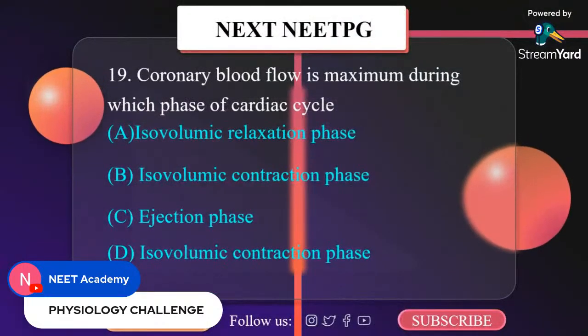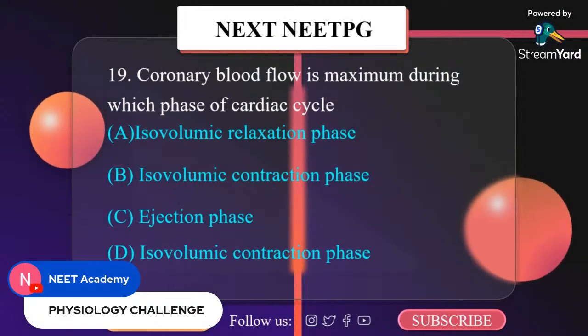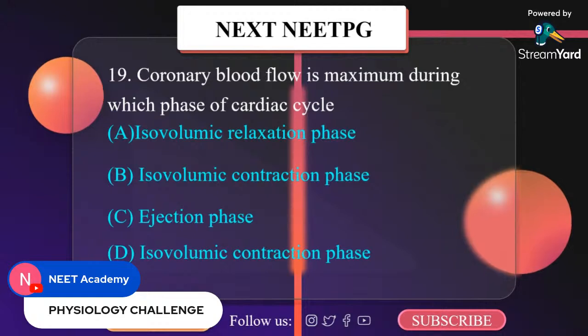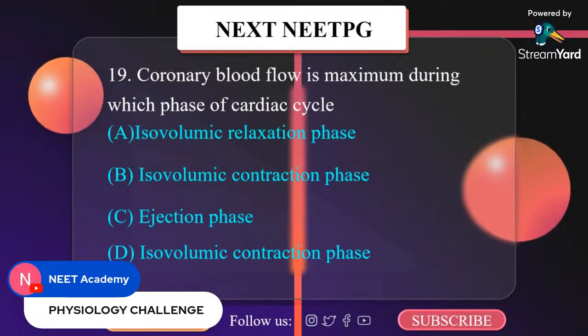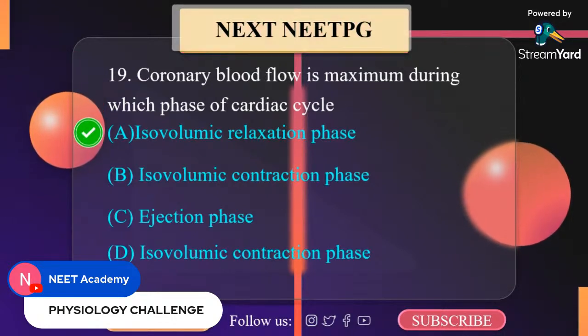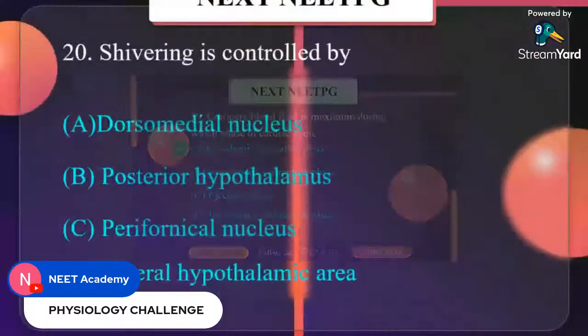Coronary blood flow is maximum during which phase of cardiac cycle? A. Isovolumic relaxation phase. B. Isovolumic contraction phase. C. Ejection phase. D. Isovolumetric contraction phase. It is isovolumetric relaxation phase.